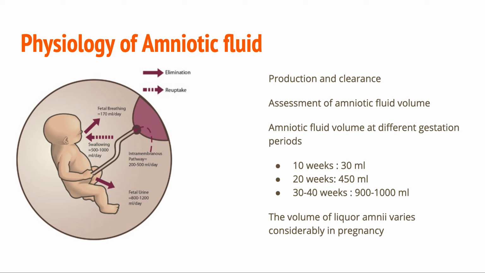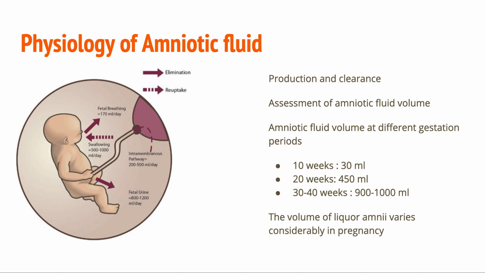Now we will assess the amniotic fluid volume by ultrasound. USG is the best method to assess the amount of fluid. There are two methods used to assess the amniotic fluid volume: amniotic fluid index and single deepest pocket.